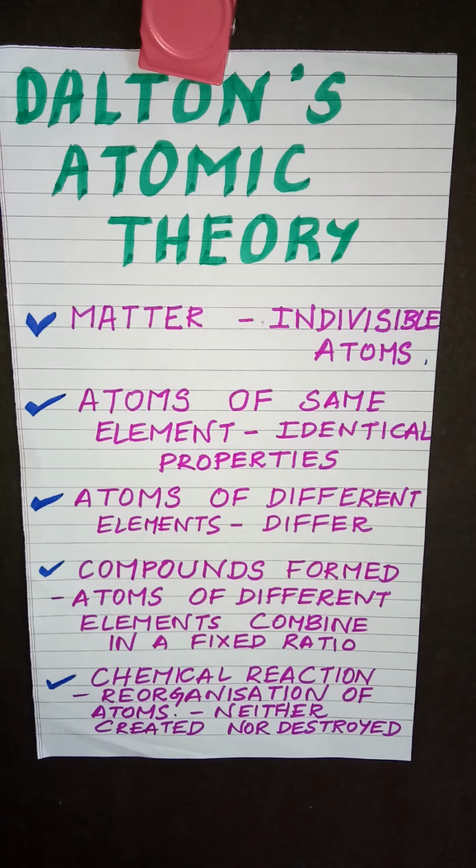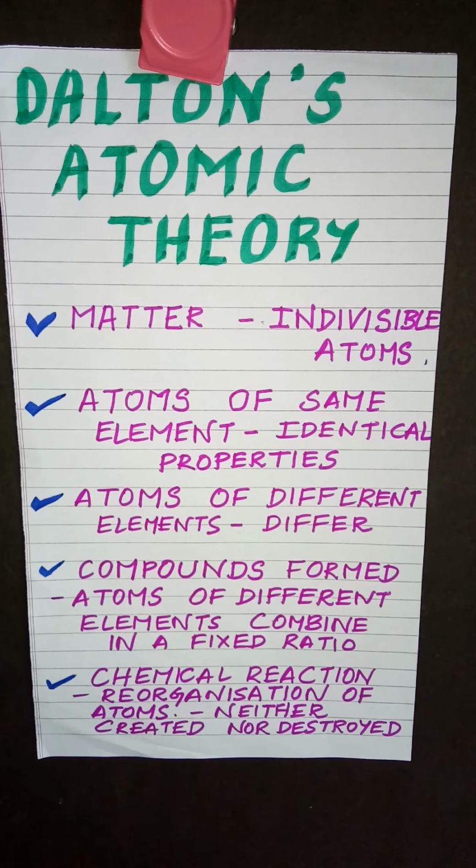And the next postulate, when atoms of different elements combine in a fixed ratio, they give compounds. So compounds are formed when atoms of different elements combine in a fixed ratio. So when we say different elements, say for example, I take sulfur element and oxygen element, and sulfur atoms combine with oxygen atoms in the ratio 1:2 to form sulfur dioxide, SO2.